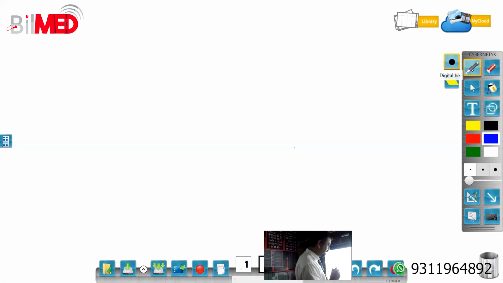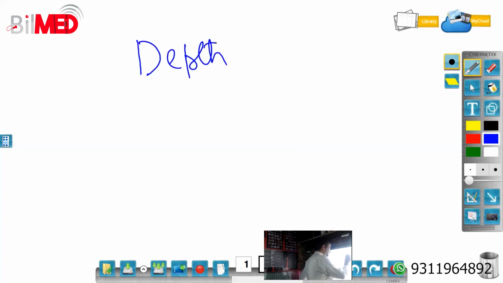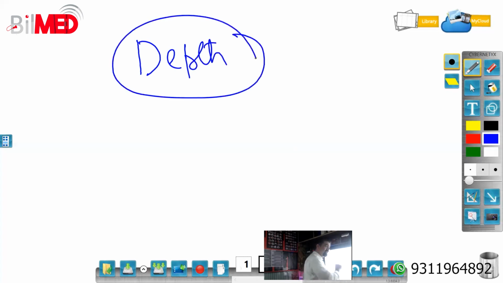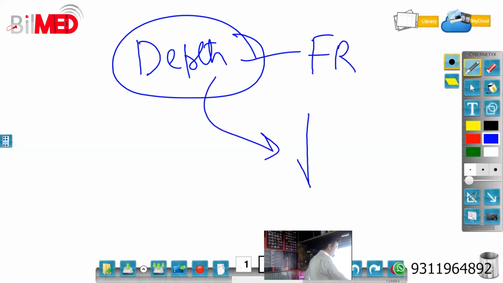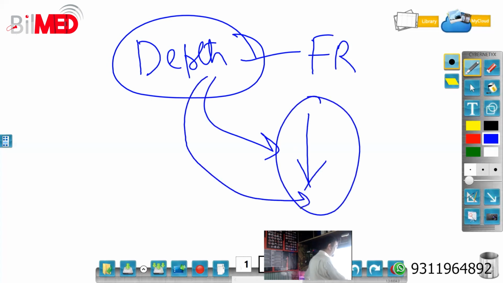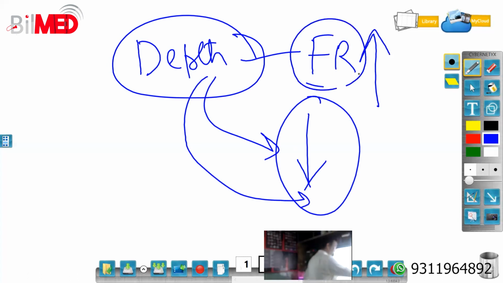Please pen down these important points. You have to see the depth and adjust this depth, because this depth will tell on the frame rate. So keep the depth as minimum as possible, because by decreasing the depth you are increasing the frame rate. And by increasing the frame rate, the resolution of the image will increase.